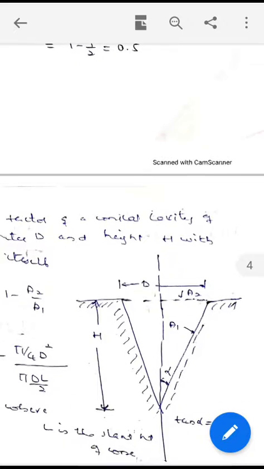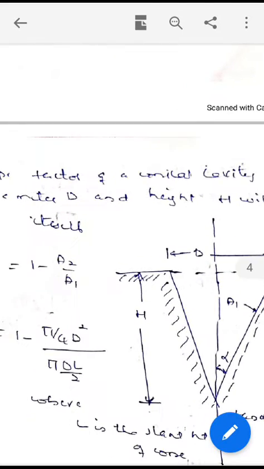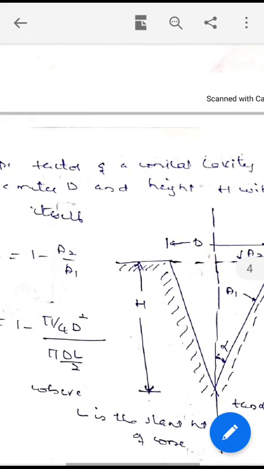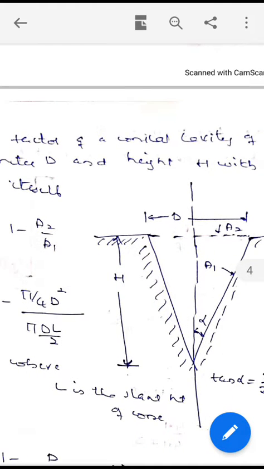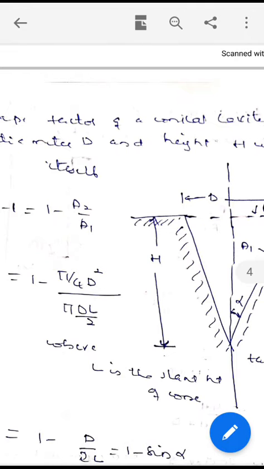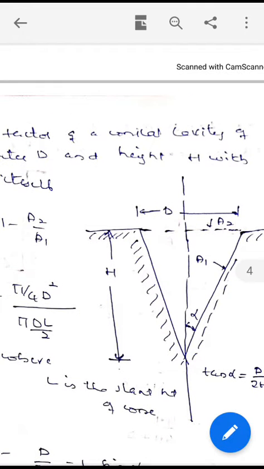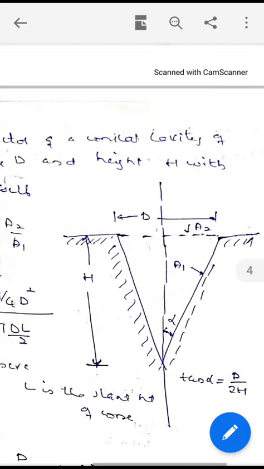Similarly, consider a conical cavity. Shape factor of a conical cavity. Again F11 is equal to 1 minus A2 by A1. A2 is pi by 4 d square and A1, the conical area of the conical cavity, is pi dl by 2, where L is the slant height of the cone.